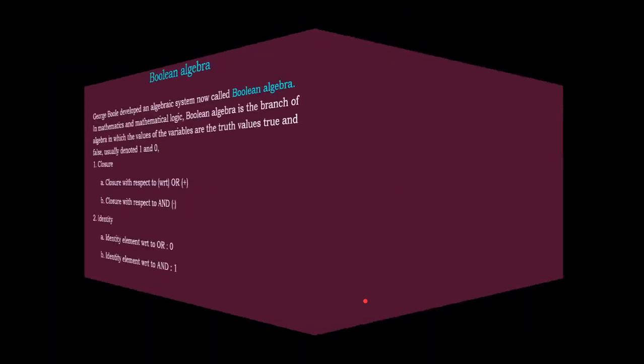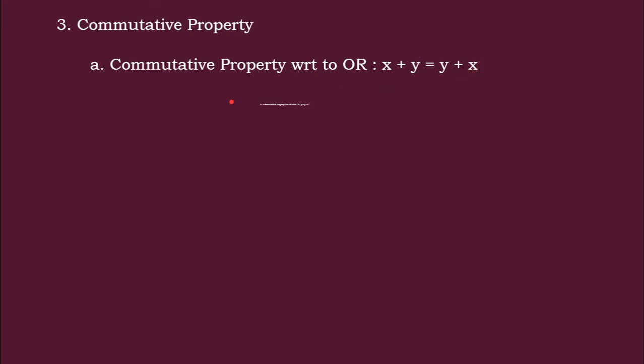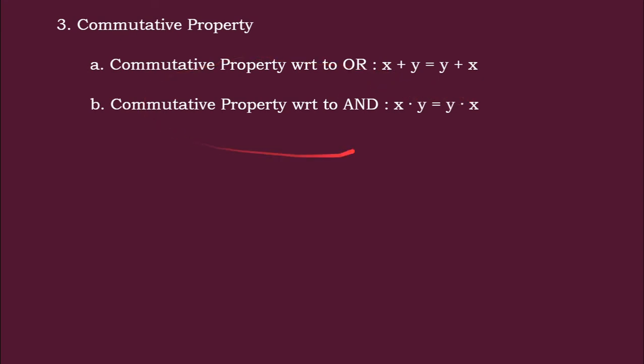Next is the commutative property. We have learned commutative in mathematics in previous classes also. In the same way, with respect to OR, x plus y is equal to y plus x. That means if we apply the values 0 and 1, the value we get for x plus y is the same for y plus x also. Likewise, with respect to the AND operator, x into y is equal to y into x. That is the commutative property. This WRT means with respect to.